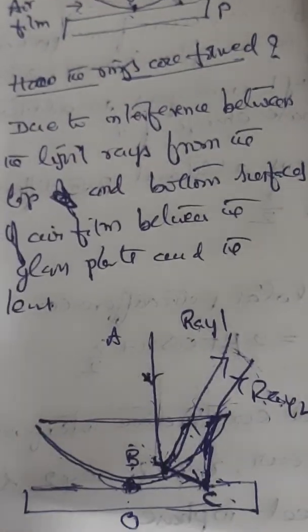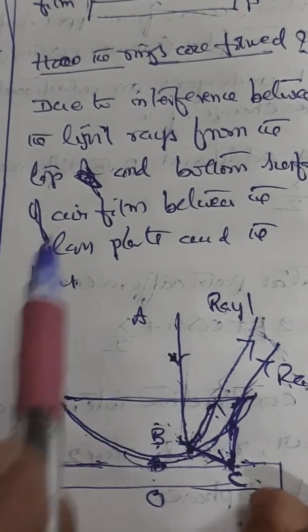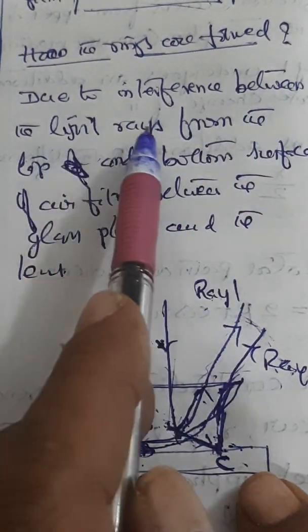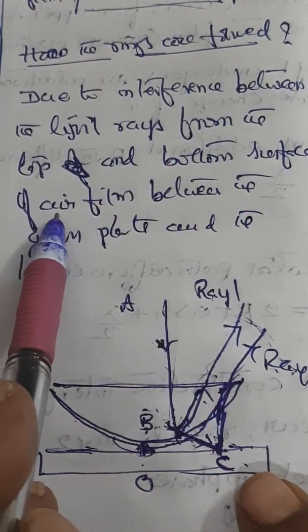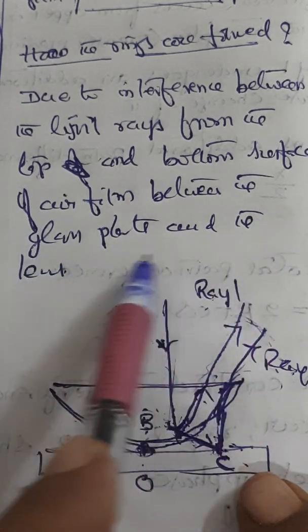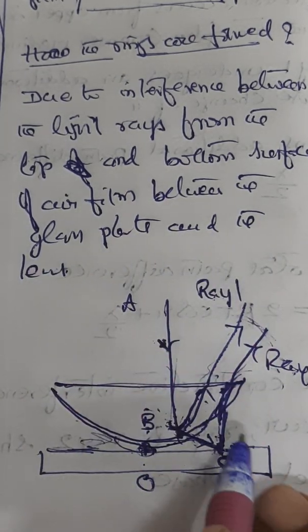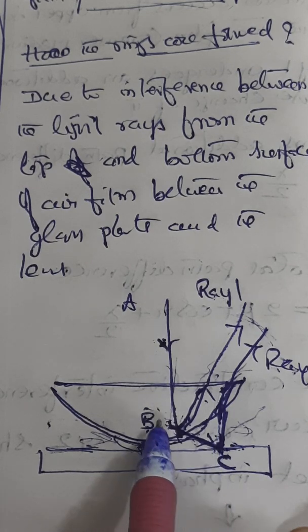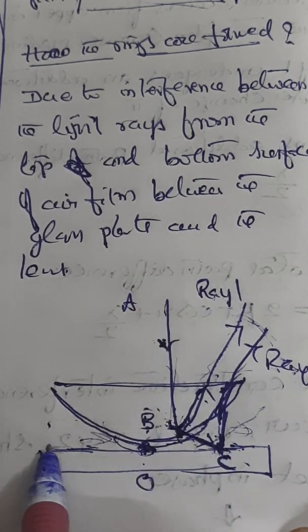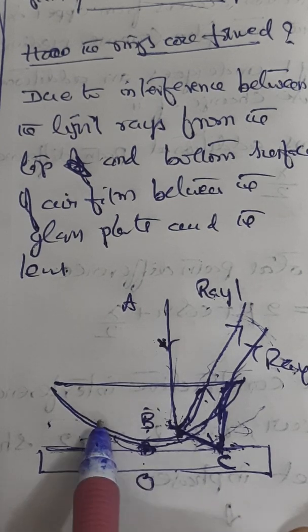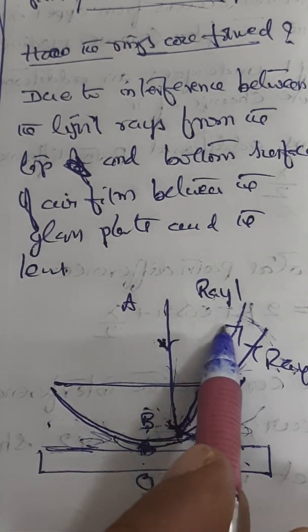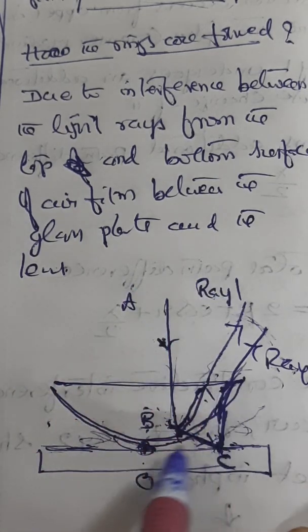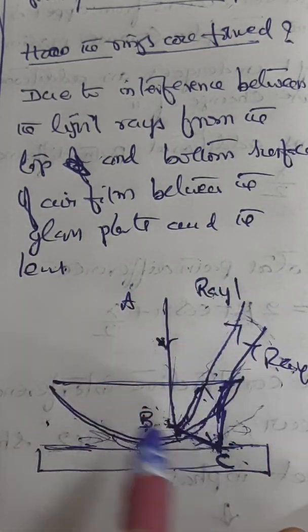Why are these rings formed? Whatever I have explained here is written here. So rings are formed due to interference between the light rays from the top and bottom surface of the air film between the glass plate and the lens. So this is the air film. The top surface of the air film is this, the bottom surface of the air film is this. So rays reflected from the top and bottom surface of the air film between the glass plate and the lens are interfering to form the rings that are known as Newton's rings.